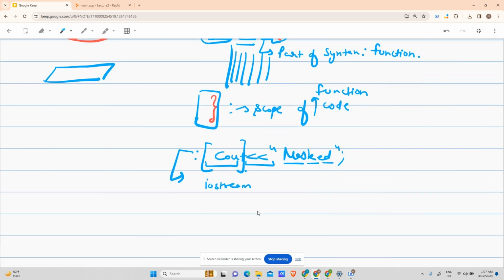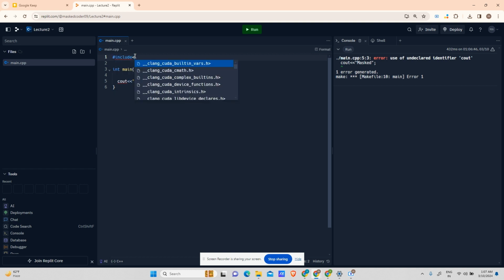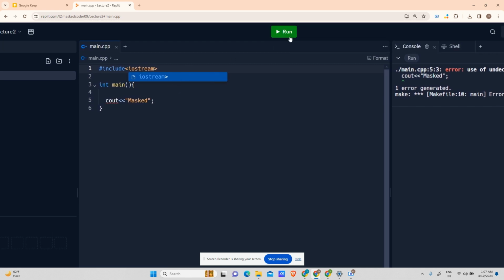So the terminal wants me to include this iostream file, which has the implementation of cout, right? To include this file, the syntax says that you will put hashtag first, write include, and in this type of brackets, the angular brackets, write the name of the file. My file name was iostream, right? Let me zoom it in a little for you. Iostream. I say that this should work now. Let's try to compile and run it.